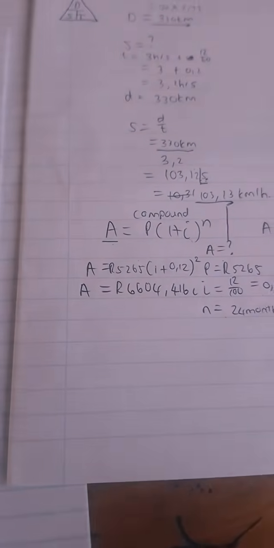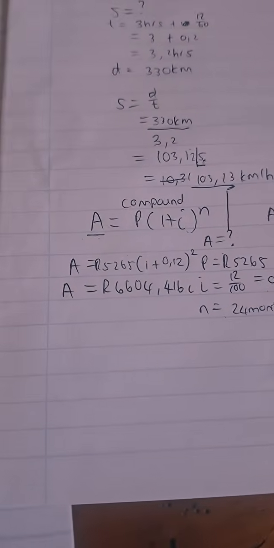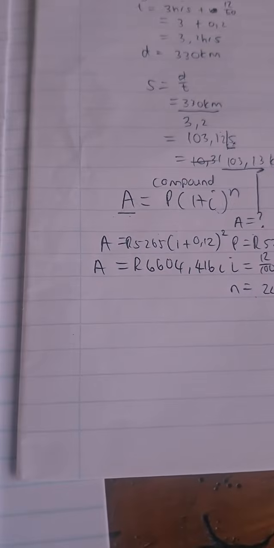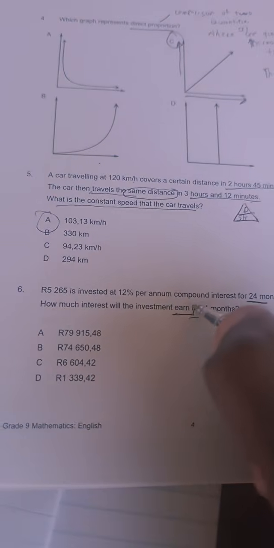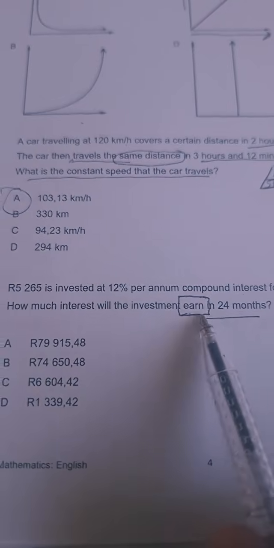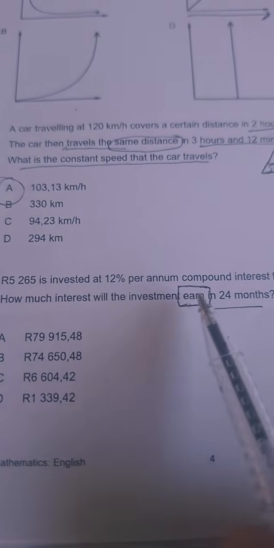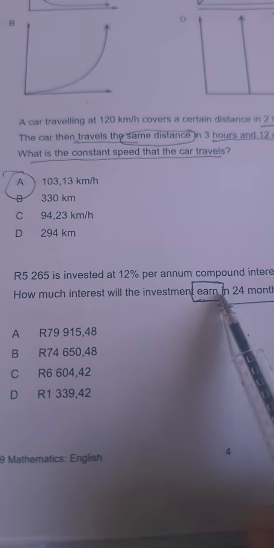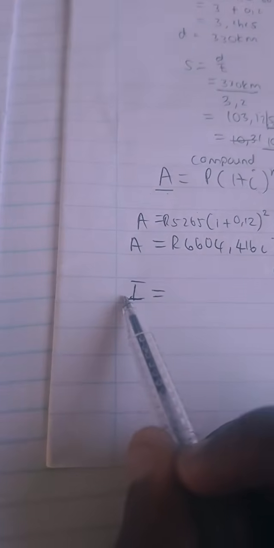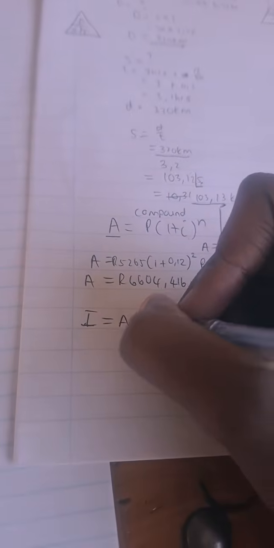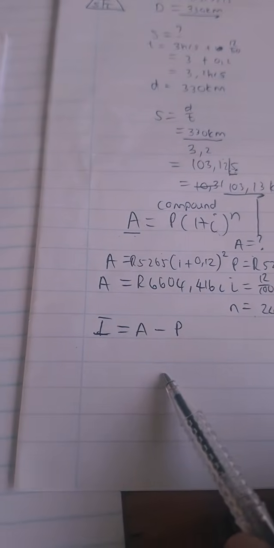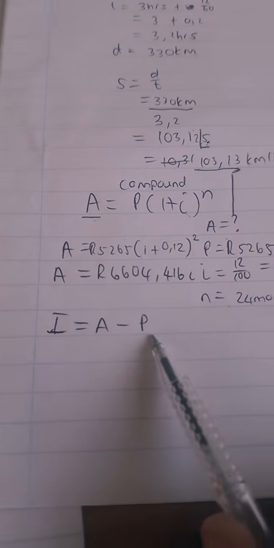We might think that we are done. The question was very clear that what they want is the interest that was earned. Okay? The interest that was earned, meaning the amount of money that was actually made or earned. So to calculate that interest that is earned, there is a formula. You take A, your final amount, and then you subtract P, your initial amount.